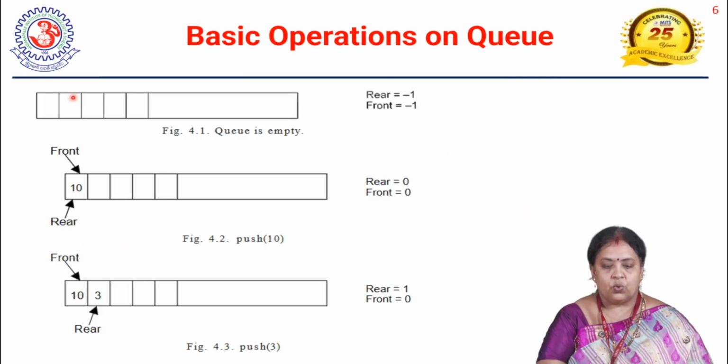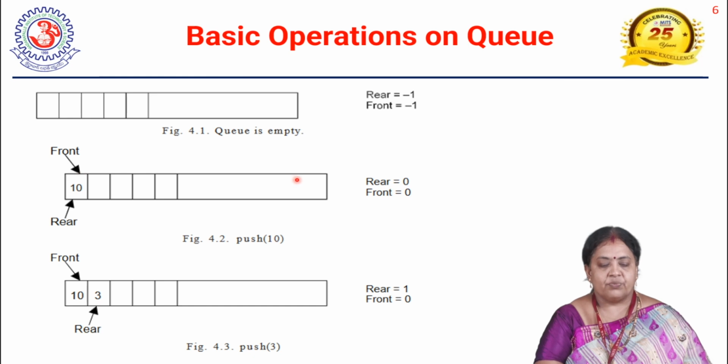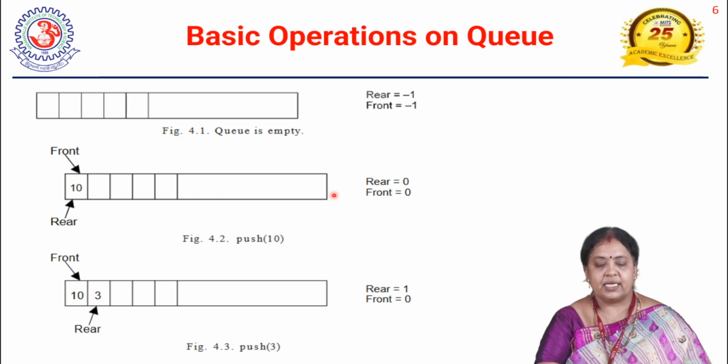Okay, so coming to the basic operations, what are the basic operations we have discussed? Only two operations can be performed on the queue: one we call insertion and the second we call deletion. You have to remember this one. Insertion is done at the rear position. Deletion will be done at the front position.